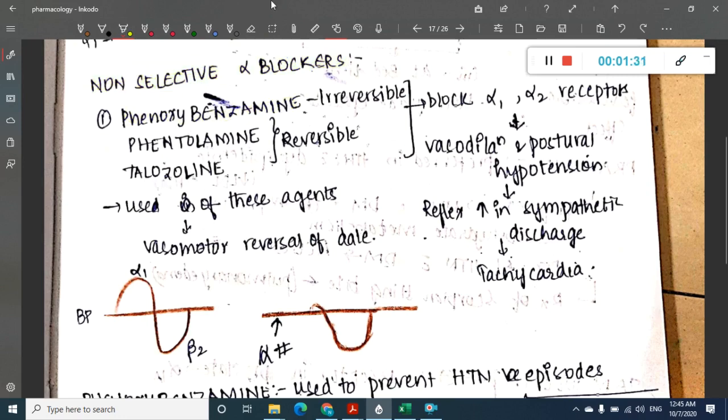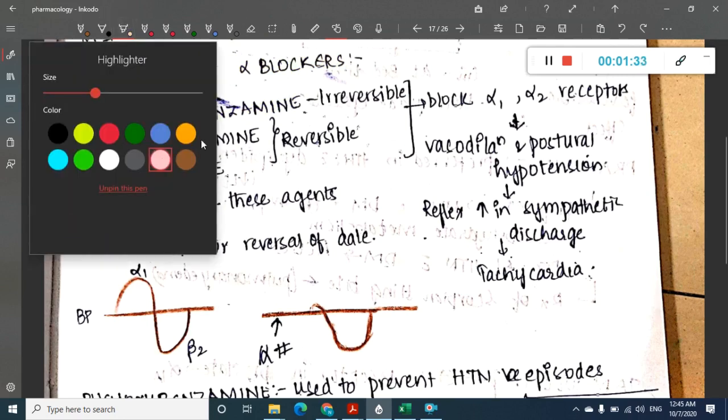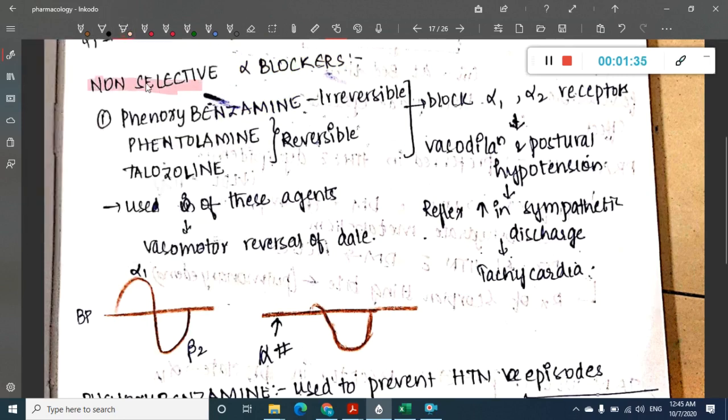I'll change the color so that it becomes a little more colorful. Okay, I'll change it this way. One minute.